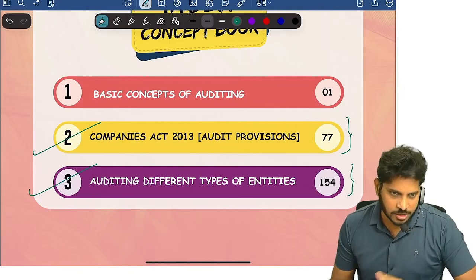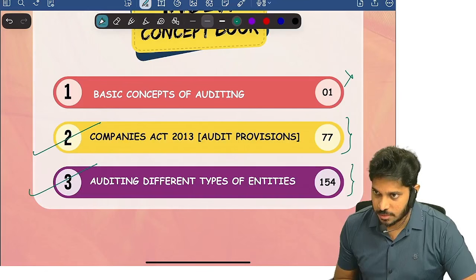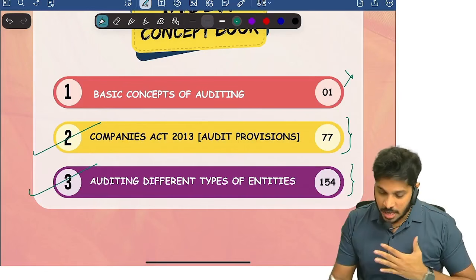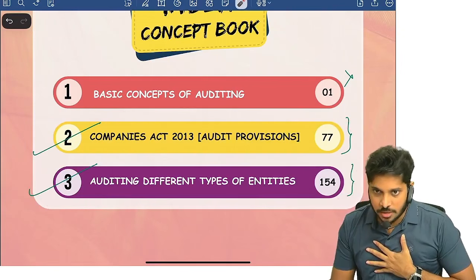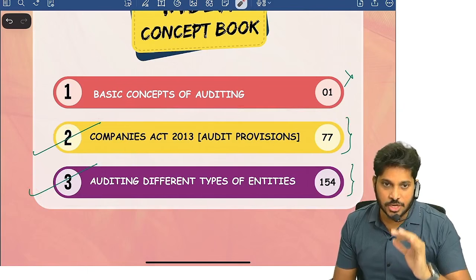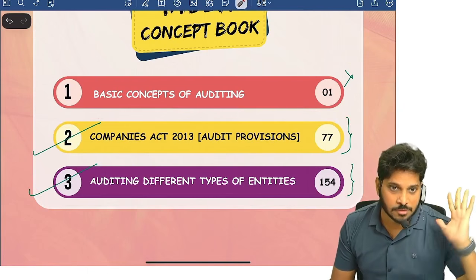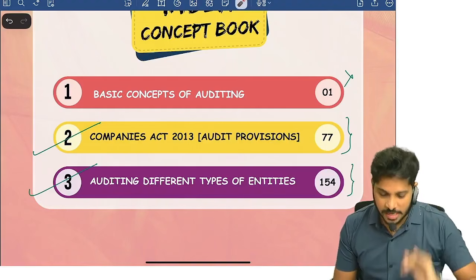The first chapter I suggest you ignore at the beginning. If you prepare these 2 chapters perfectly, you can 99% attempt all 50 marks of the audit paper.